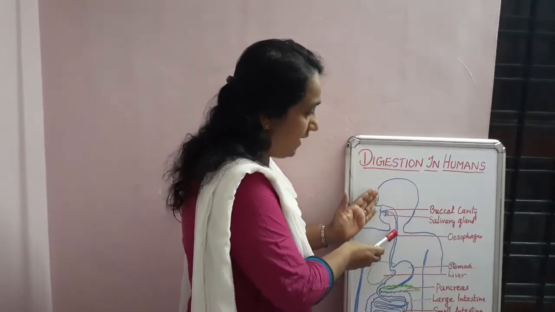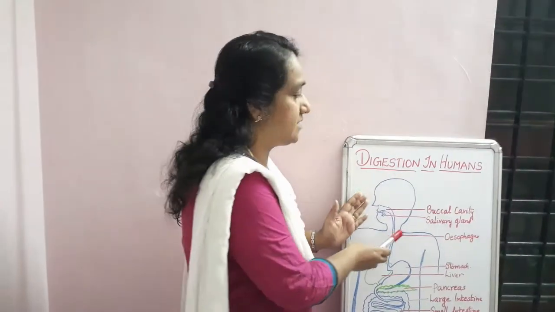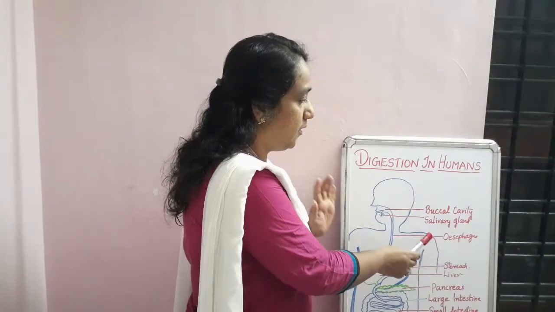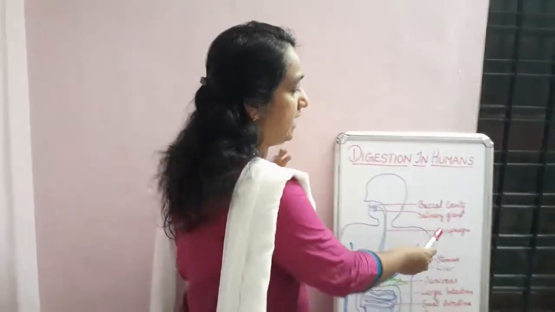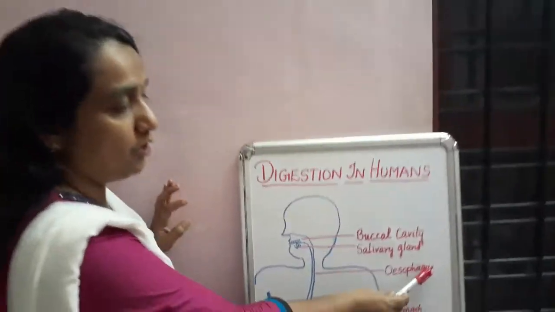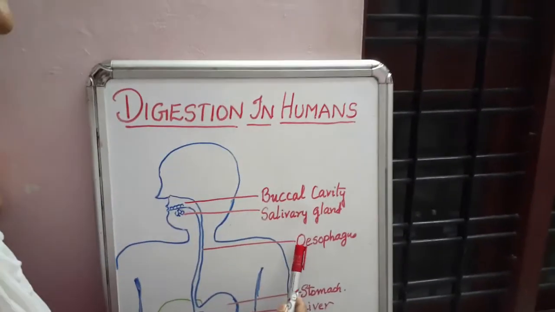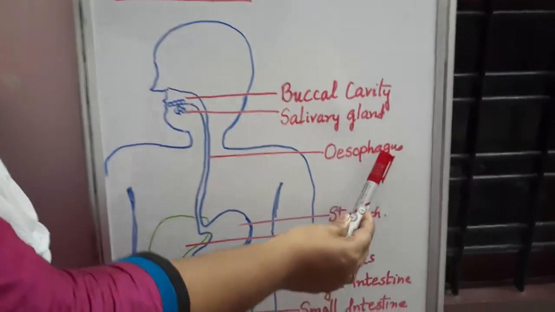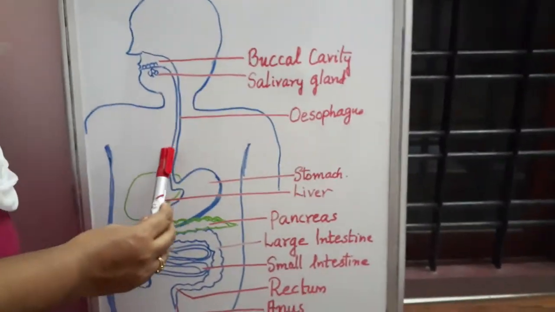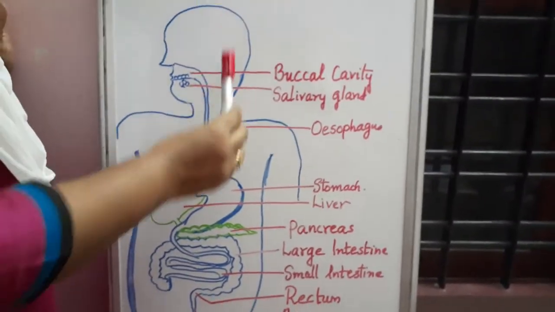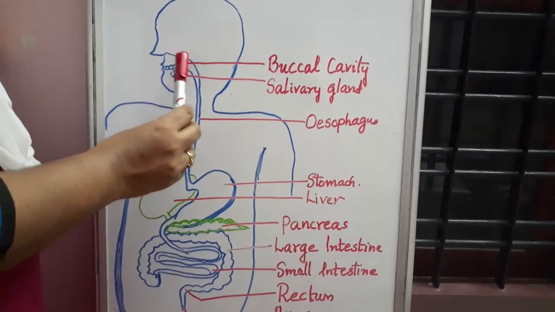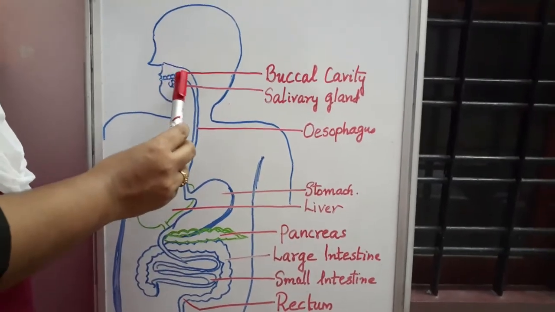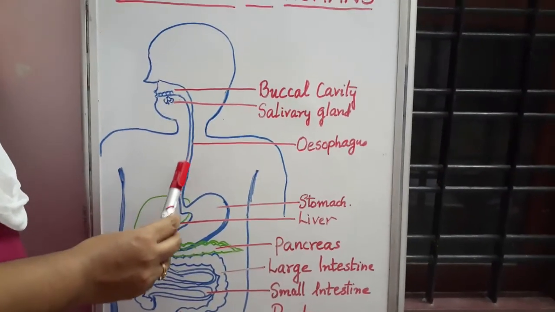Okay, so the next part, just see here, we can see a pipe-like structure that is known as the esophagus. Let's see the spelling. O is silent here. E-S-O-P-H-A-G-U-S. Okay, so learn it properly. This is the esophagus. It is a tube-like structure we can see during digestion. It is a connection between the mouth and the stomach. So the food will go through this esophagus.